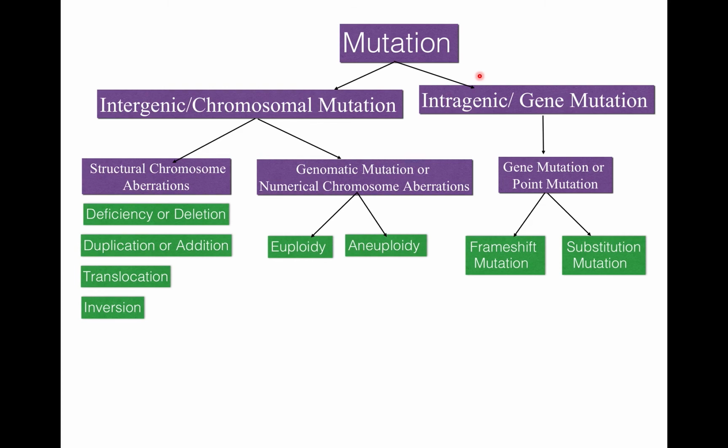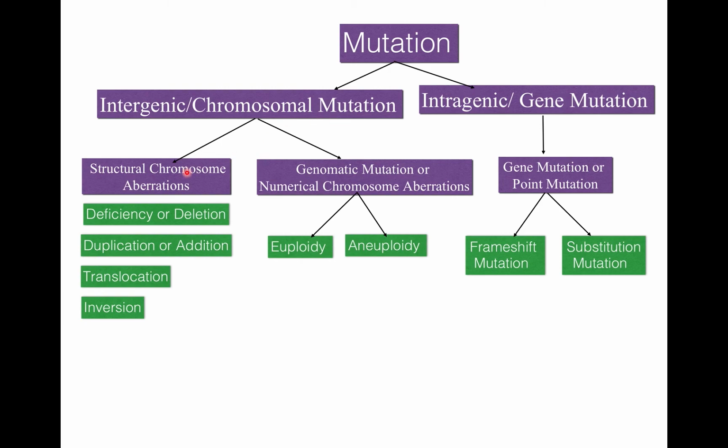But today I'm giving more emphasis on the classification of mutation on the basis of involvement of chromosome or gene. So mutation can be intergenic or intragenic. Intergenic means chromosomal mutation and intragenic means gene mutation. Chromosomal mutation means if there is a mutation in a chromosome, then it is known as chromosomal mutation. If mutation occurs in a gene, then it is known as gene mutation.